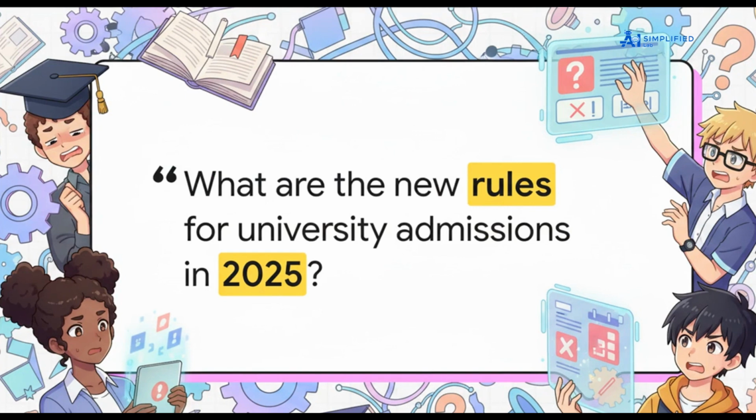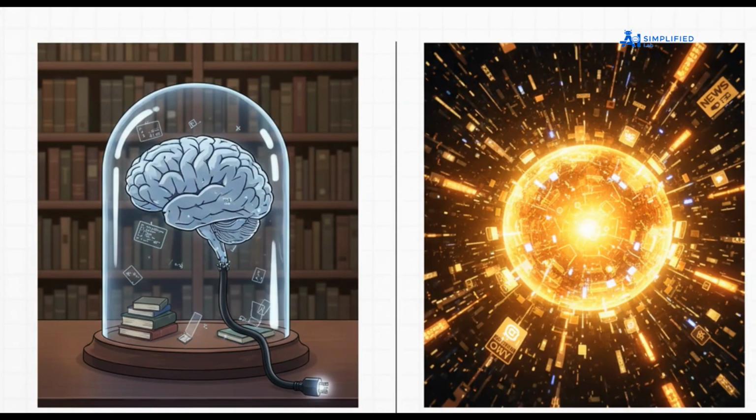You're asking for new, recent information, and that is exactly where ChatGPT is at its absolute weakest. It'll probably give you an answer based on rules from a year or 2 ago, which could be totally wrong and really mess things up for you. And here's the simple reason why. Its knowledge is static. Think of it like a textbook that was printed a couple of years ago. It's not connected to the live internet. For anything that needs up-to-the-minute info, you need a different tool. Free tools like Gemini or Perplexity are built for that. And don't worry, we'll cover them later in the series.